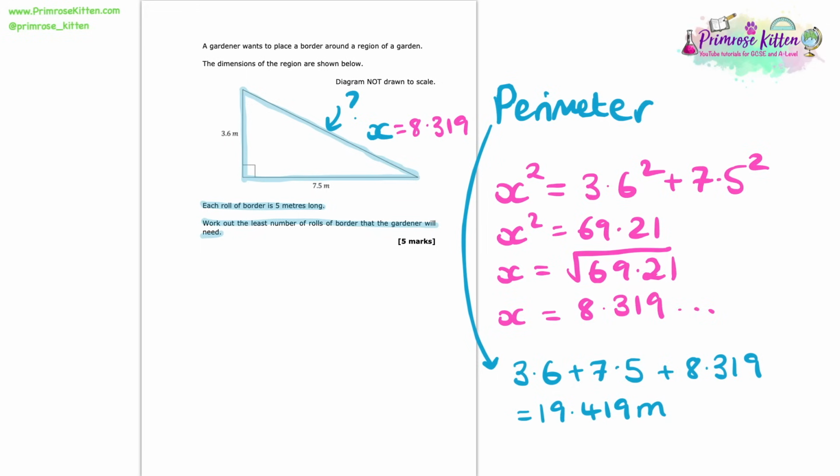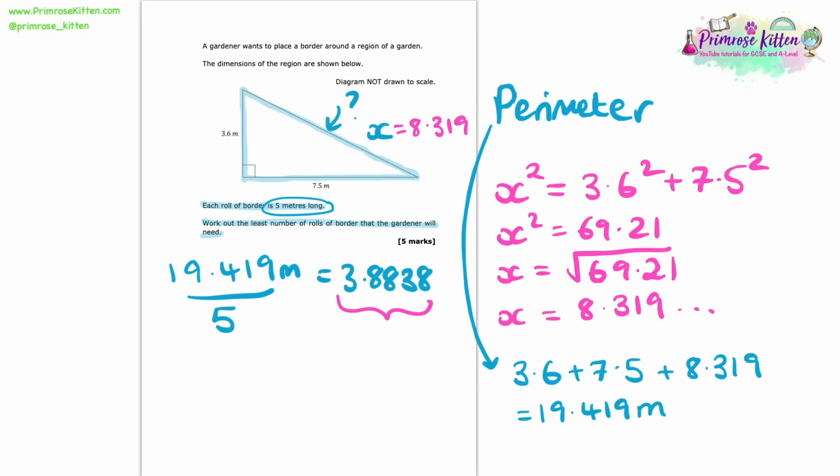So let's go back to the question now. We're told that each roll of border is 5 metres long. So we need to work out, well, how many of these 5 metre long packs of border do we need? So if we take the 19.419 and divide it by 5, we will see that we get 3.8838. Now that's how many rolls of border we need.